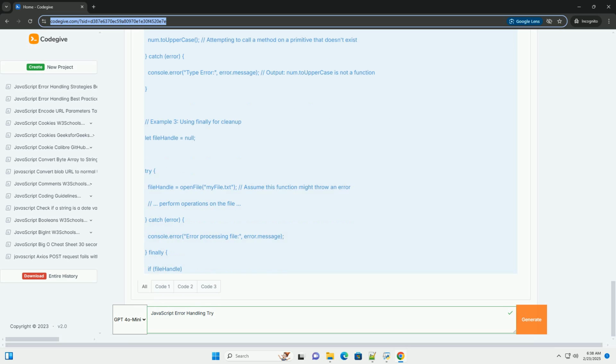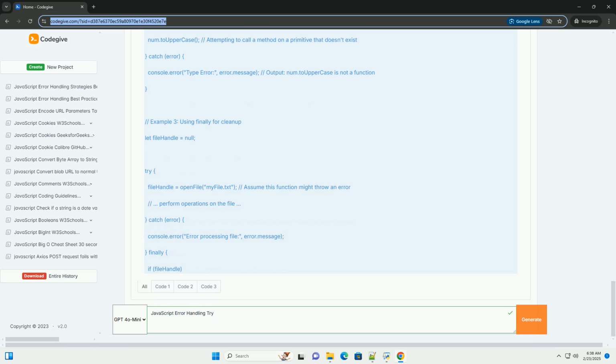Three, finally block, optional: the code inside the finally block is always executed, regardless of whether an error occurred in the try block or not. This is useful for cleanup tasks like closing files, releasing resources, or resetting state.